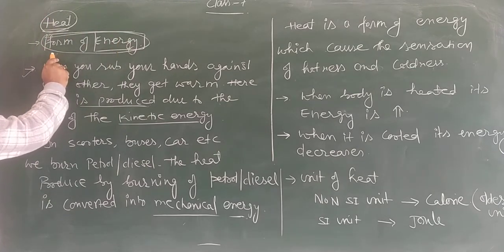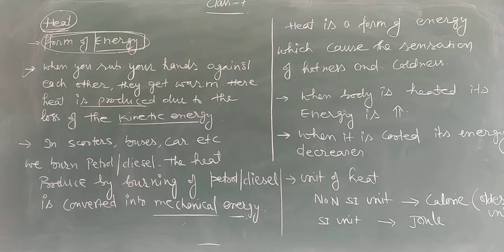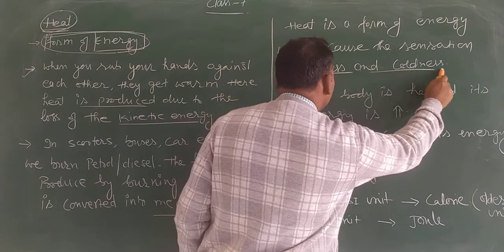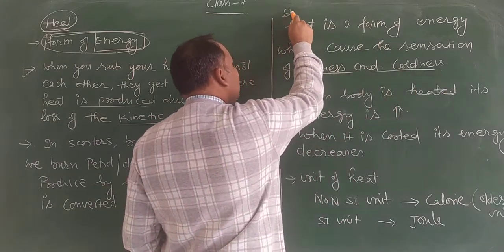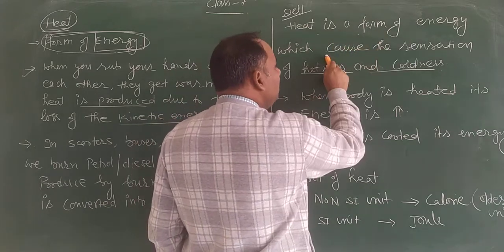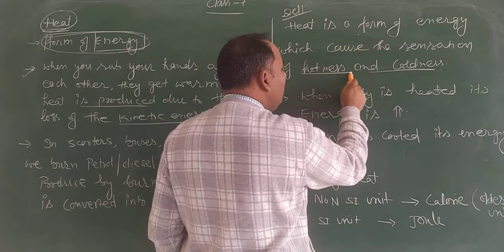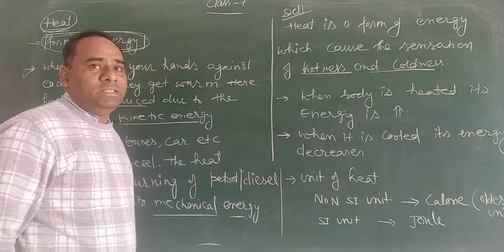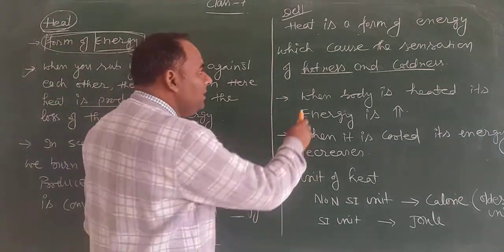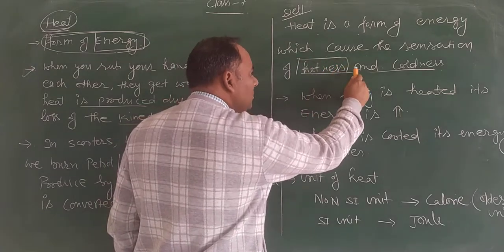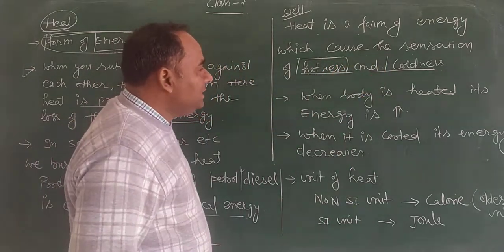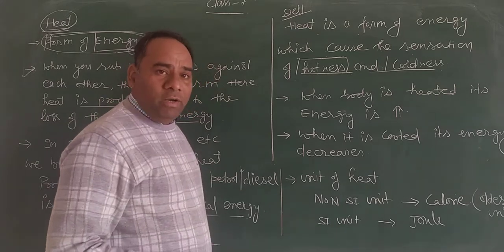Heat is a form of energy which causes the sensation of hotness and coldness. What is the definition? If we talk about the definition here, heat is a form of energy which causes the sensation of hotness and coldness. Means, because of heat, what does our body sense? Hotness and coldness. Why does our body sense this hotness and coldness?